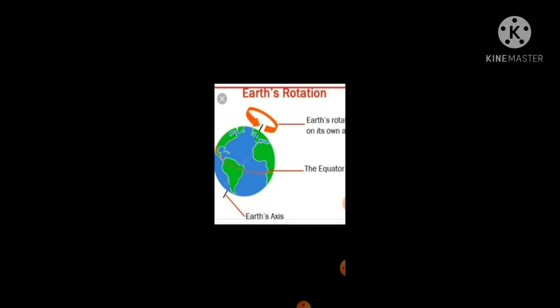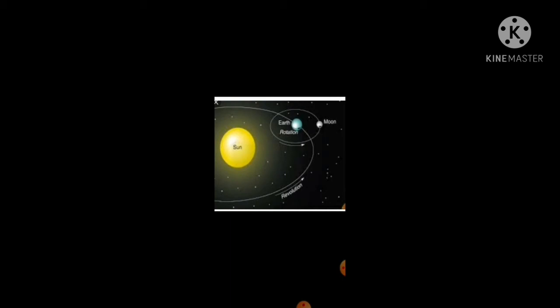Now, moving forward, revolution. As I said, revolution is the moving of the Earth around the Sun. So the Sun is here, stationary, and the Earth is moving around the Sun. Around the Earth you have the Moon. So the Earth moves in an elliptical path around the Sun, and that is known as revolution.